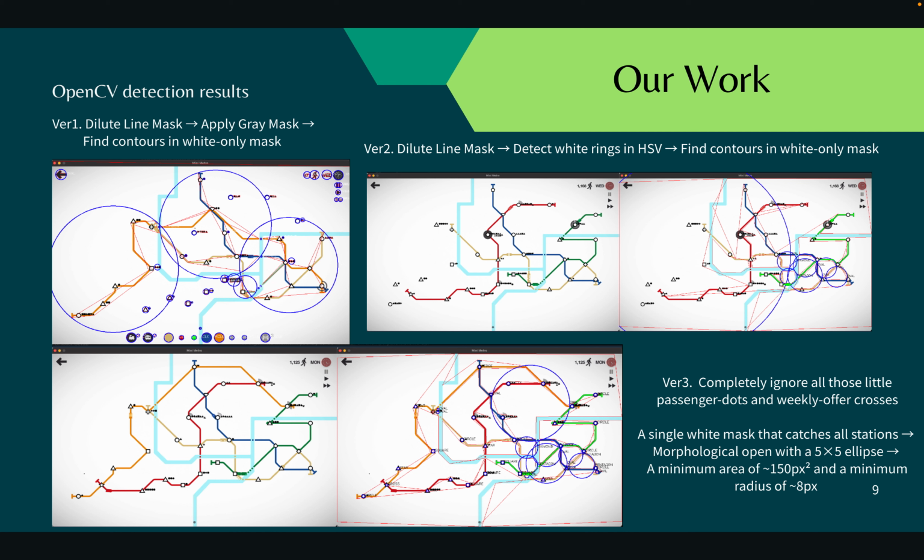So we ignore all of these and just apply a single white mask that catches all the stations with a minimum detector area of 150 pixels squared to filter out many little bits such as passengers. But the result turned out to be not that satisfactory because it still circled something that is not a station and has many misclassifications along the way.